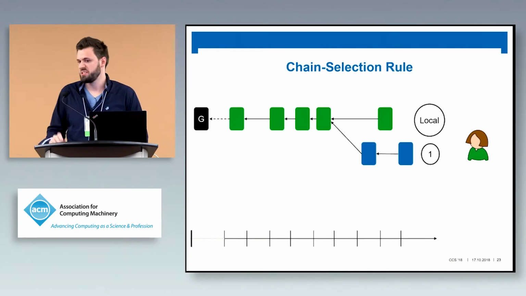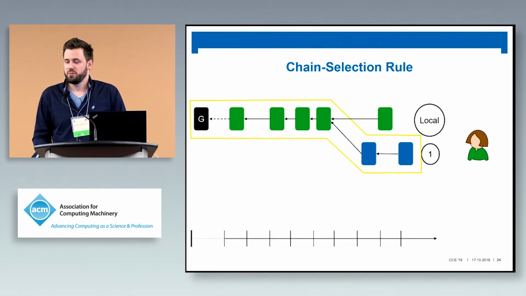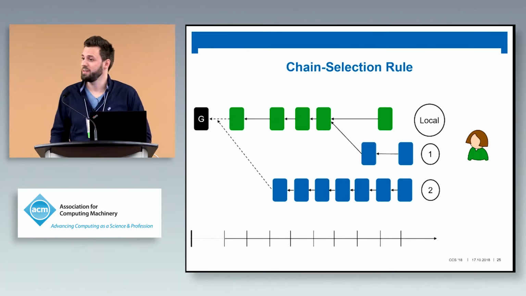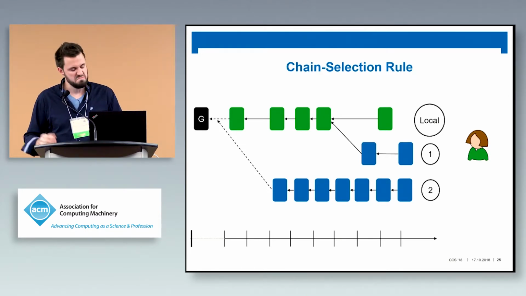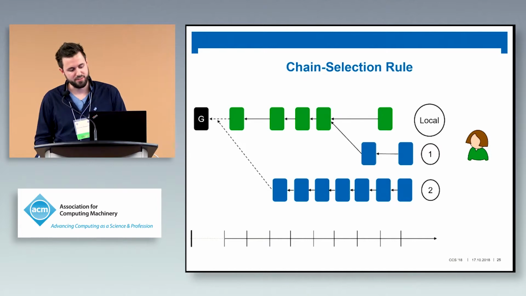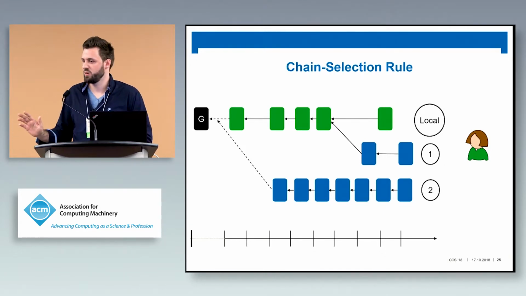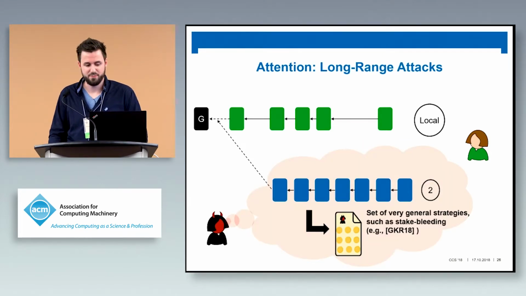In proof of stake, this would basically also be nice, but those of you who are more familiar with that will see that the situation here should look already a bit dangerous. The second alternative is a very long chain, so pretty good, one might think, but it also rewrites. It forks way in the past, as we can see. It rewrites the entire history that Alice knows. And this is pretty dangerous. Why? Because of the famous long-range attacks.